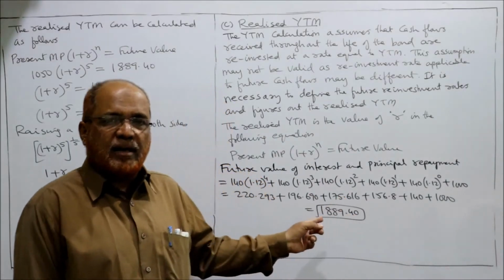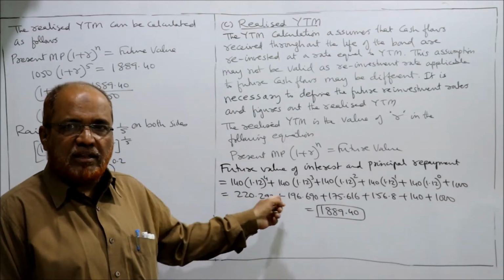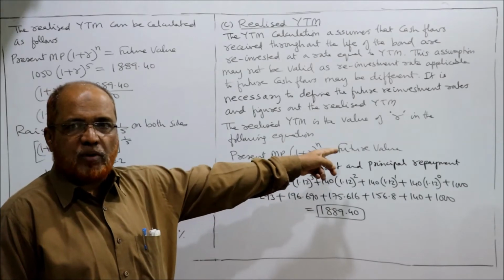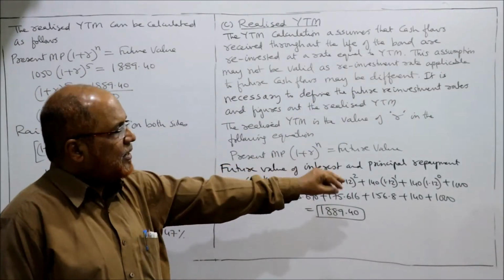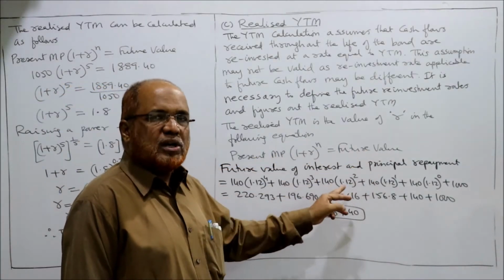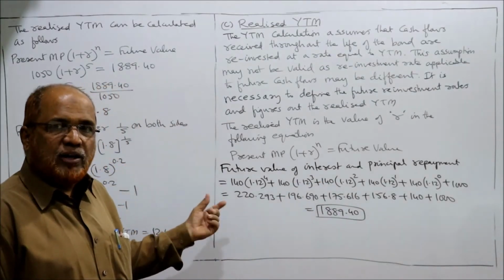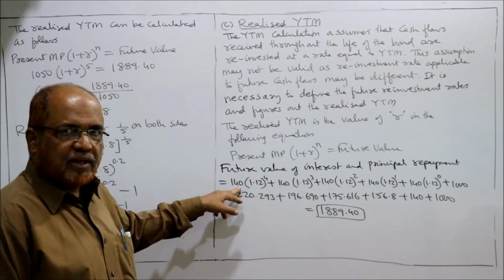So how to calculate realized YTM? The value of R in this equation: present market price into (1 plus R) to the power of N. N का मतलब 5 years. Or future value. The future value of all interest and principal repayment is this one. So annual coupon interest 140, in this problem.